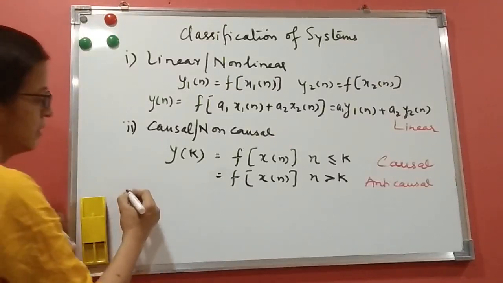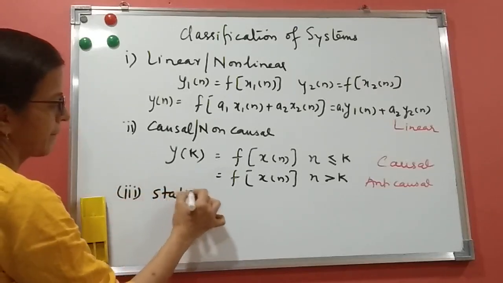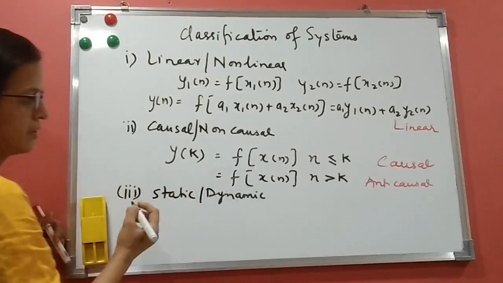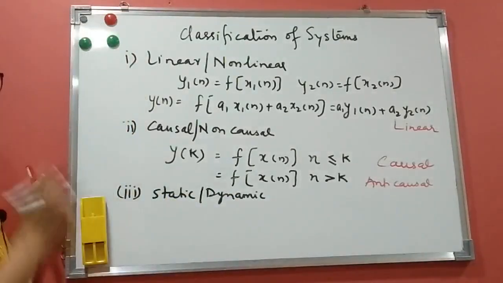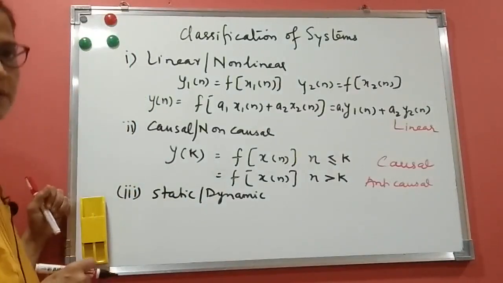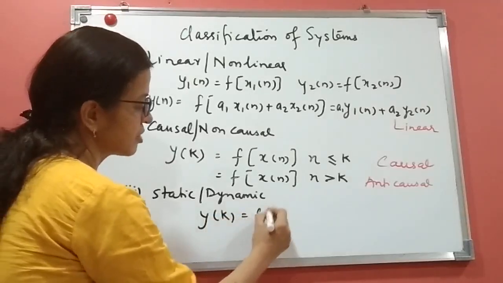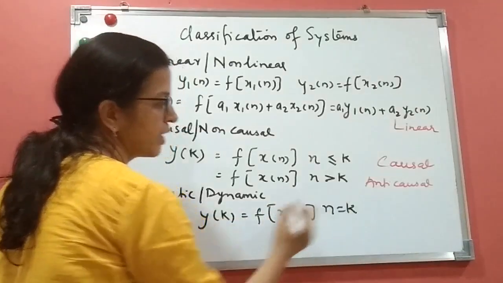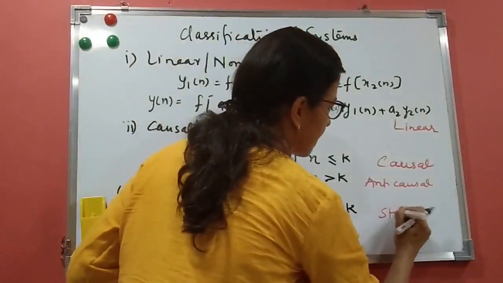Third one is static and dynamic. The name itself, static, means constant. If the output depends only on the present value, the system is called static. So we write y of k is a function of x of n only for n equals k; the system is static.